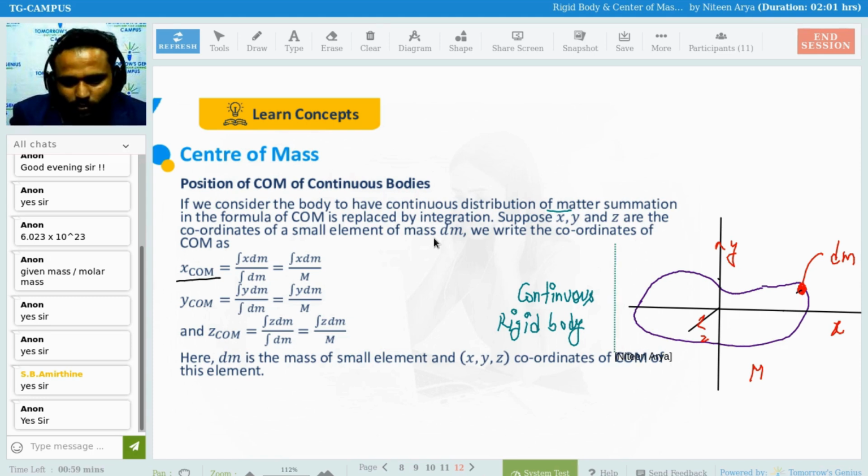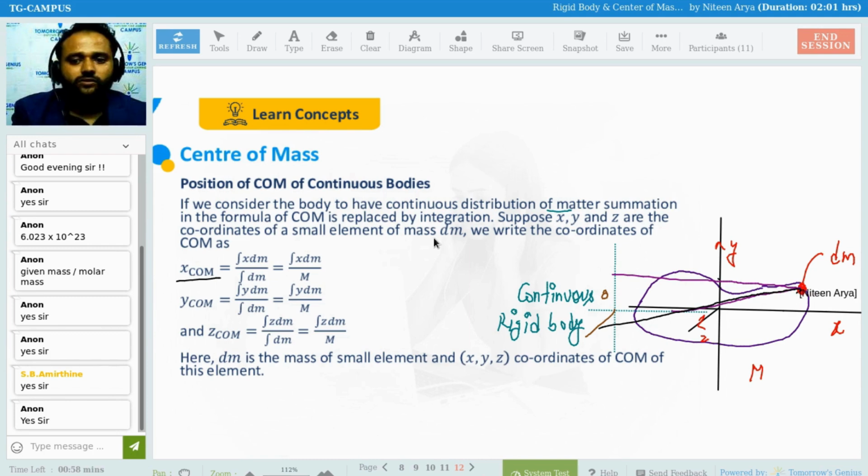So suppose this axis system is O prime, and that is your z axis. So now this is your x1 from the x axis, this is going to be from the y axis, and from the z axis this is going to be the thing. So this is your x COM, this is your y COM, this is your z COM.